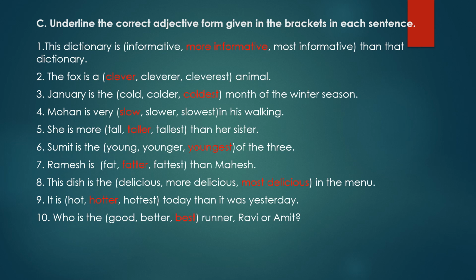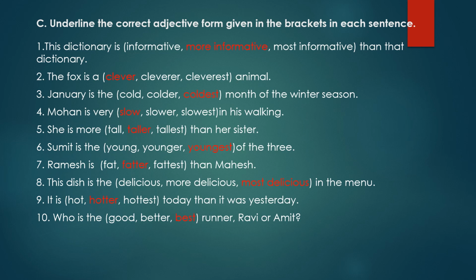Eighth question. This dish is the dash in the menu. The words in the brackets are delicious, more delicious, most delicious. Now in the menu, many dishes are given there. More than 2 dishes are there. So we will use superlative degree here. This dish is the. Now the is there also. So again we will use superlative degree. So the superlative degree is most delicious. This dish is the most delicious in the menu.